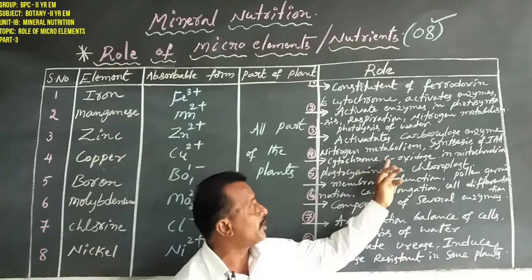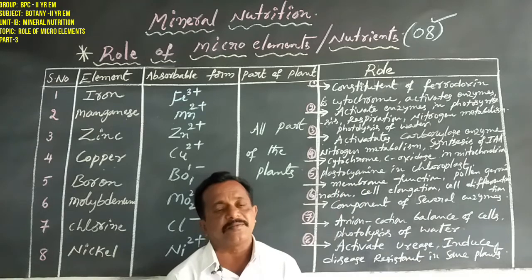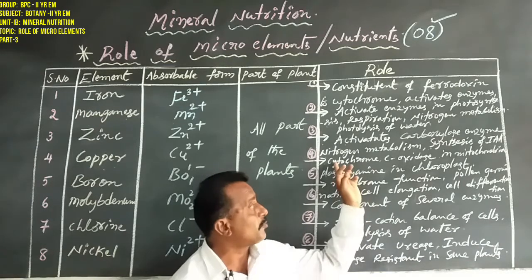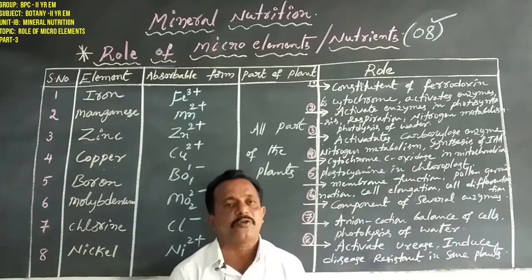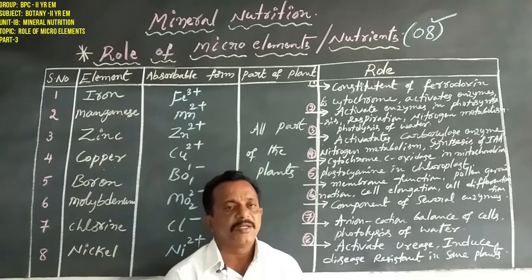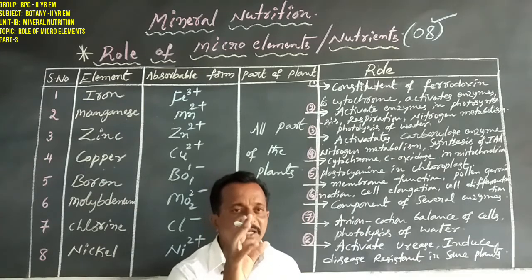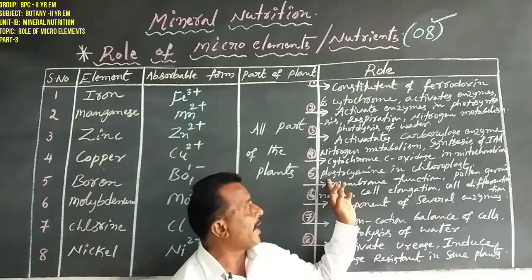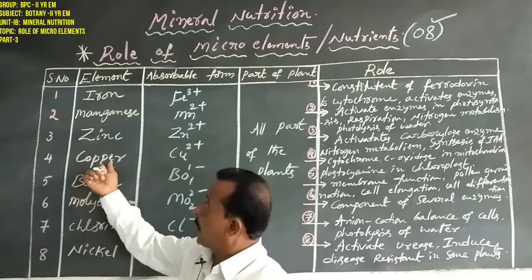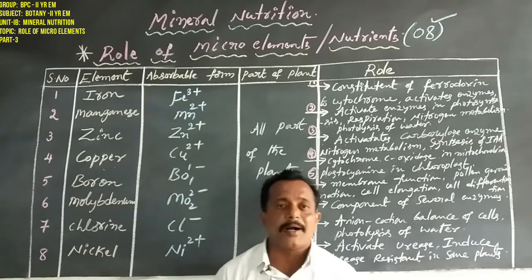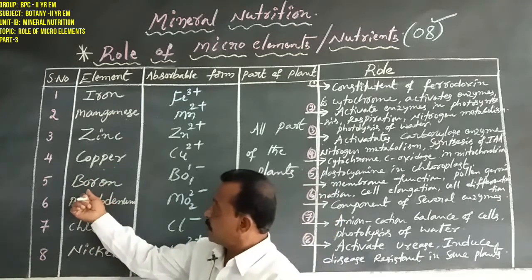One is cytochrome C, another one is plastocyanin. So cytochrome C utilizes one enzyme, that is cytochrome C oxidase. The activation of cytochrome C oxidase in mitochondria, and the activation of plastocyanin in chloroplast, is with the help of copper.